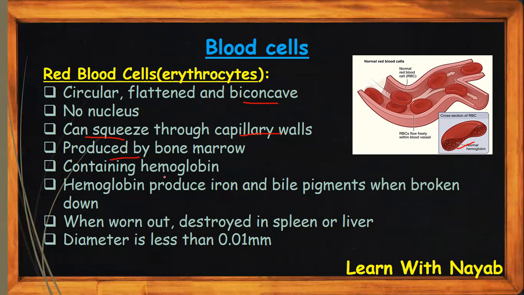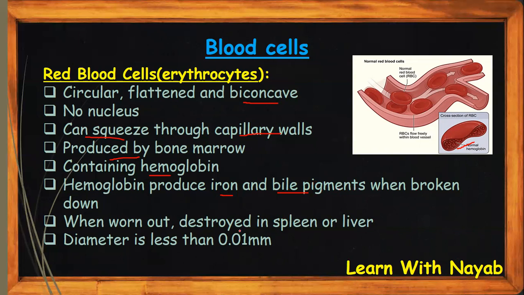It has a protein called hemoglobin. The hemoglobin carries oxygen, and hemoglobin is red in color, and when it joins with oxygen, it makes oxyhemoglobin. And hemoglobin produces iron and bile pigments when broken down. Bile pigments are the pigments of a specific digesting liquid which is present in the liver called bile. So there are bile pigments and iron from hemoglobin.